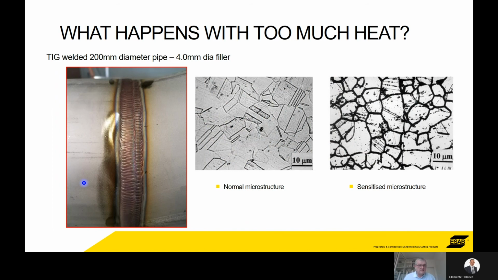With too much heat, what we have on the left-hand side is what looks like a very nice TIG weld. It looks to be fine. However, when it was sectioned and the microstructure was checked, it was overheated. And what happens with that is, with stainless steels, you produce this thing called sensitization.